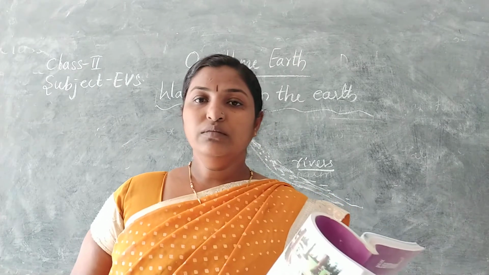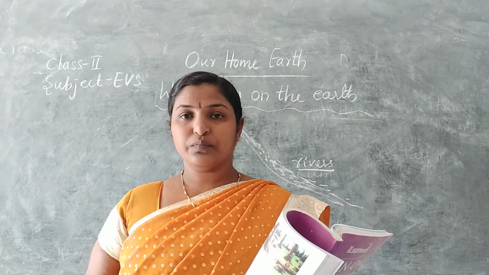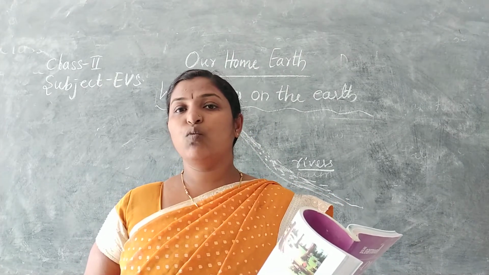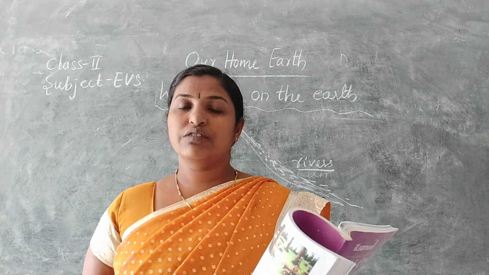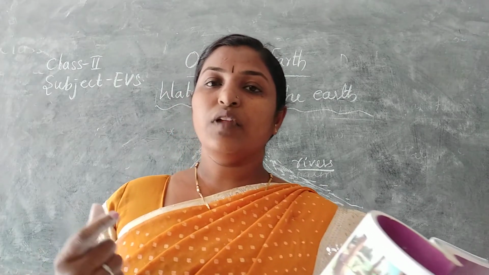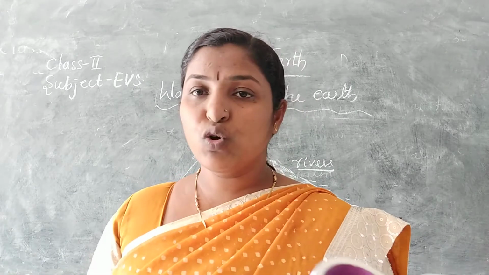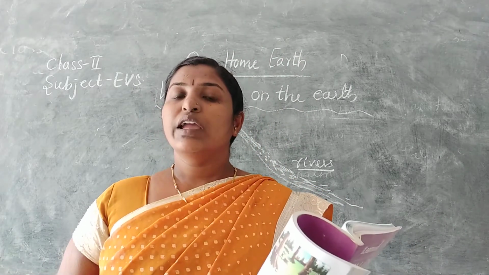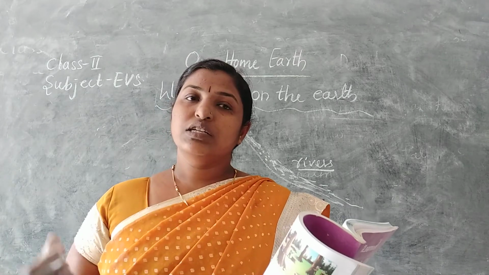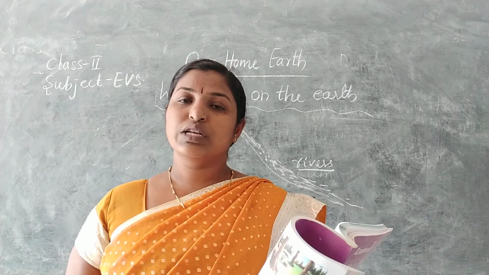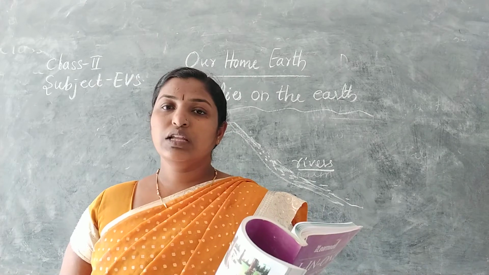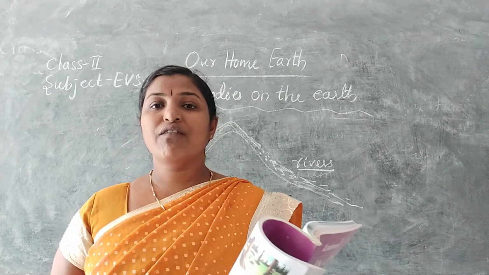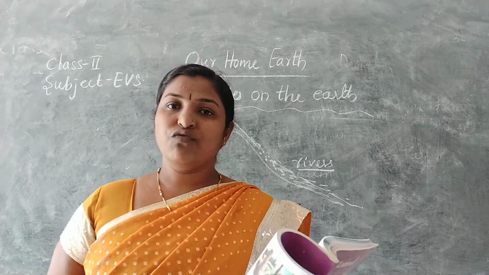There are 5 oceans in the world. The whole water body of the earth is divided into 5 oceans, that is Pacific Ocean, Atlantic Ocean, Indian Ocean and Arctic Ocean. These are all the oceans which have a large quantity of water.